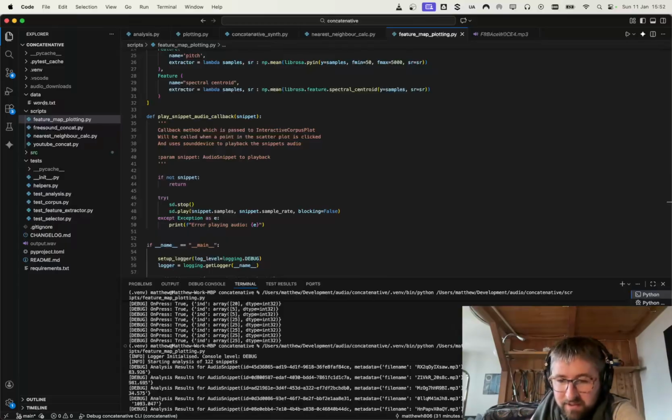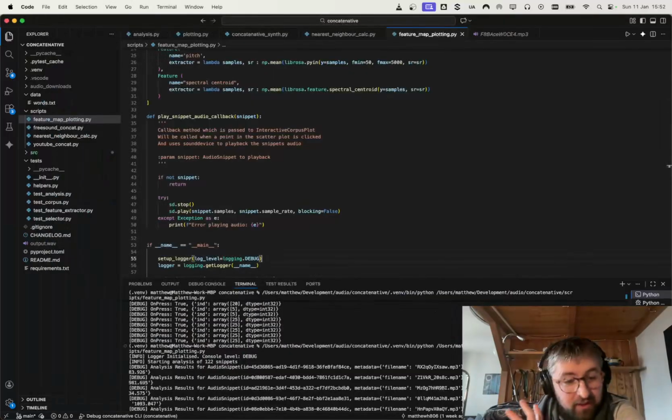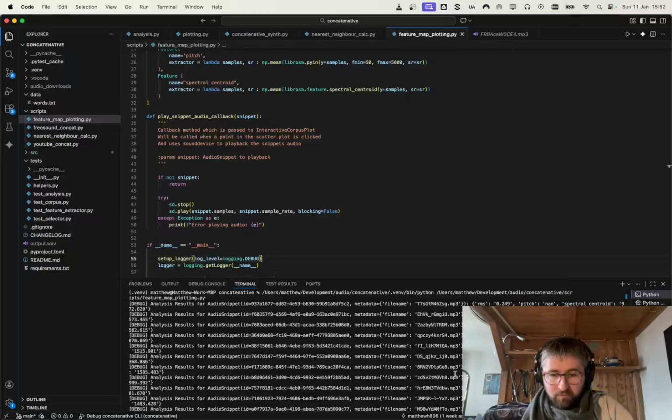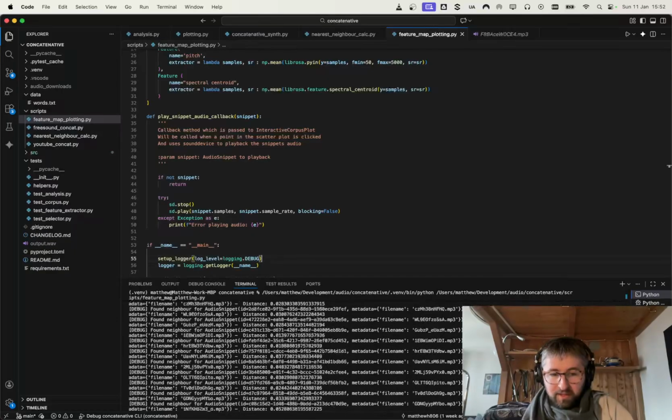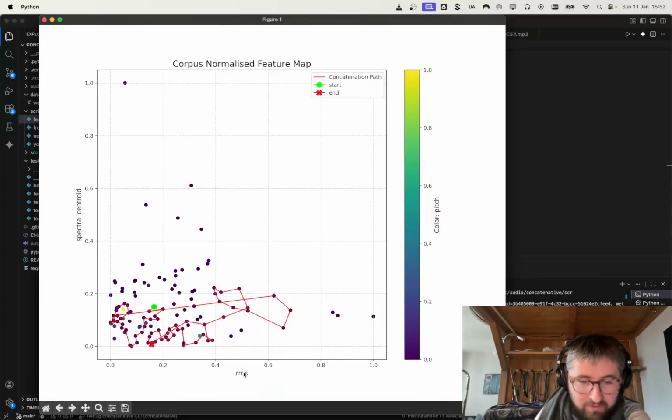the pitch of it, which when it says NaN means it's an unpitched sound. So if you have noise or something, there's not going to be any pitch information in it. And spectral centroid, that's kind of like the energy in the frequency domain. So with those three features for every sound, if we go through all 128 sounds, we can make this map of the features. What this is plotting is the root mean square against the spectral centroid, and the color of the circles is the pitch.